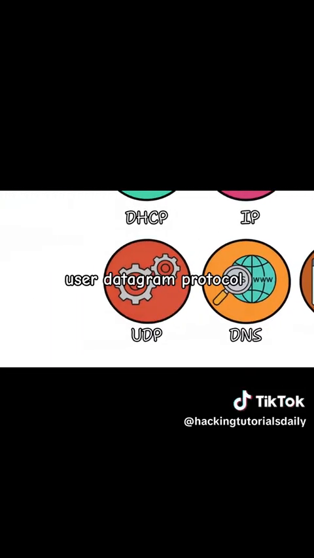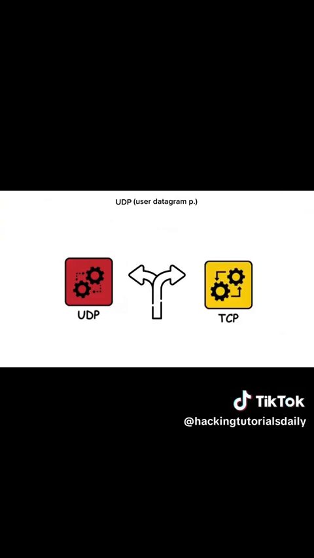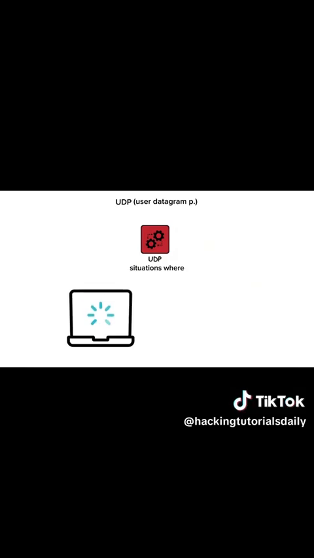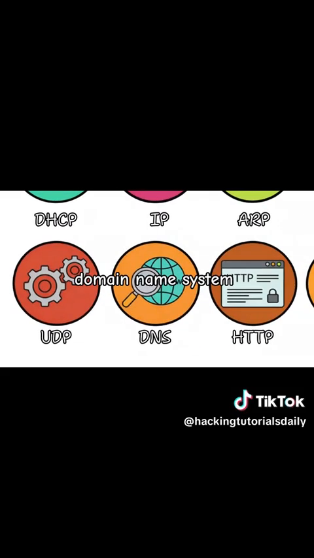UDP, User Datagram Protocol. UDP is the opposite. It is connectionless. It prioritizes speed over accuracy. It shoots data packets at the receiver like a fire hose without checking if they arrived. There is no handshake and no error correction. This is used for live streaming, voice calls, and gaming, situations where a split-second lag is worse than a slightly pixelated image.